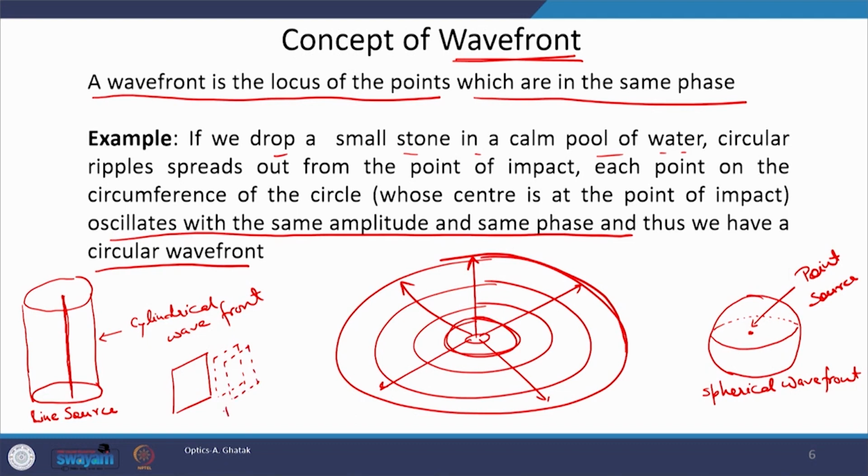And this is called a plane wavefront. An extended source emits a plane wavefront. The source which is in the form of a plane will emit a plane wavefront. These are a few examples of the different kinds of wavefront.